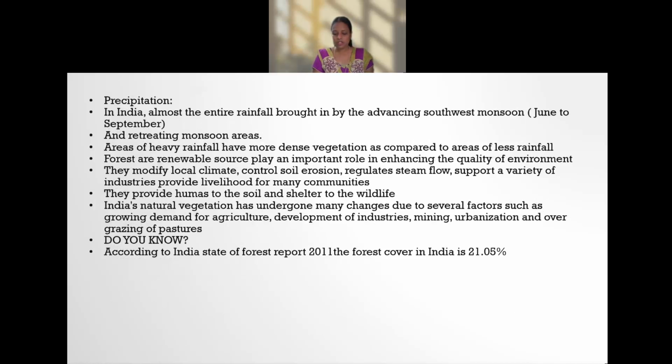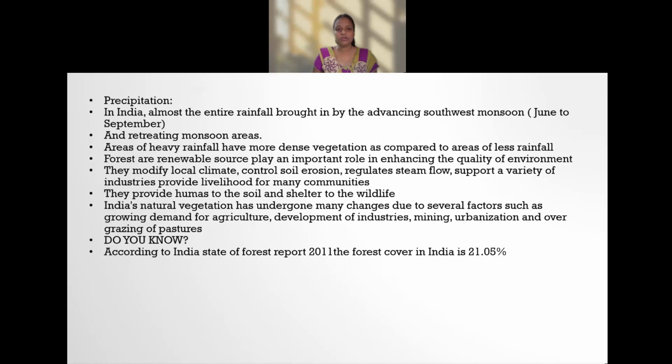So in India, almost the entire rainfall is brought by the advancing southwest monsoon wind from the month of June to September. And the areas of heavy rainfall have more dense vegetation as compared to the areas receiving less rainfall. The retreating monsoon, while checking back the monsoon, you have learnt in the last class. Those areas will receive very heavy rainfall, and in that area we will see very deep and dense forest compared to wherever it is receiving very little rainfall.